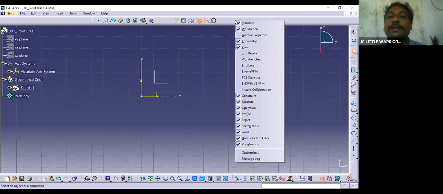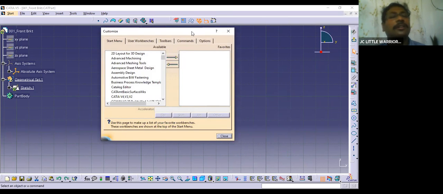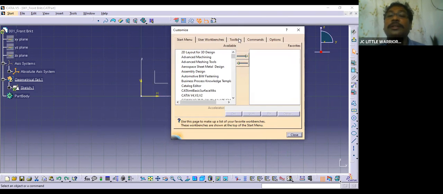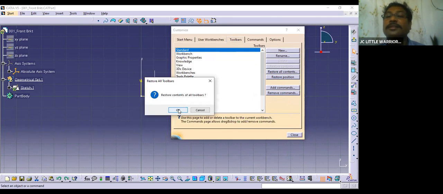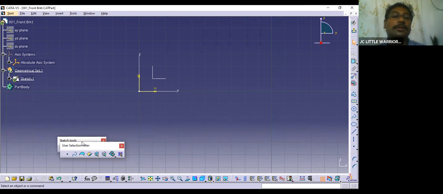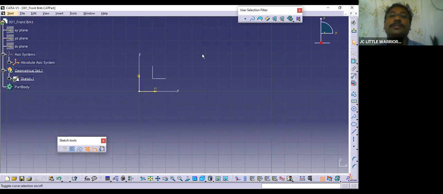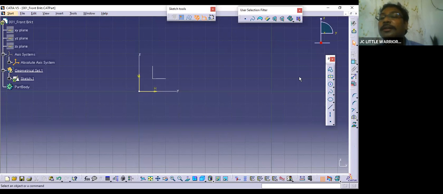I'll show you again how to do that. Right click, where to right click? On this bar. You have to right click, say customize. We'll do it daily so that you can remember. Go to toolbars, restore all content, say yes, restore position, done. And if a few tools are not in position, please place them. Now you can see a toolbar.